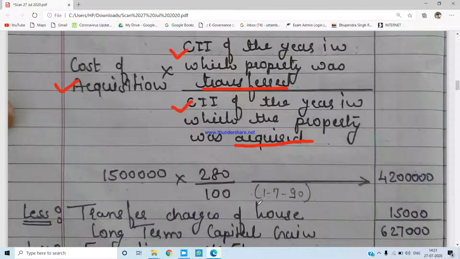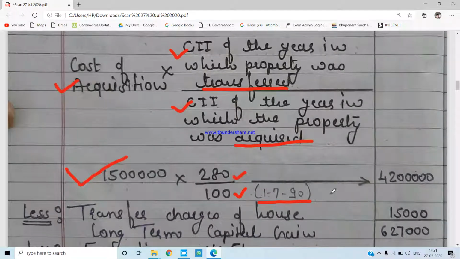The cost of acquisition. Now you just have to understand one thing over here. This particular asset has been bought on 1/7/1990, that is prior to 1/4/2001. So in this case, the cost of acquisition would be the fair market value of the asset as on 1/4/2001 into the CII, that is cost inflation index 280, and the cost inflation index of 2001, that is 100.